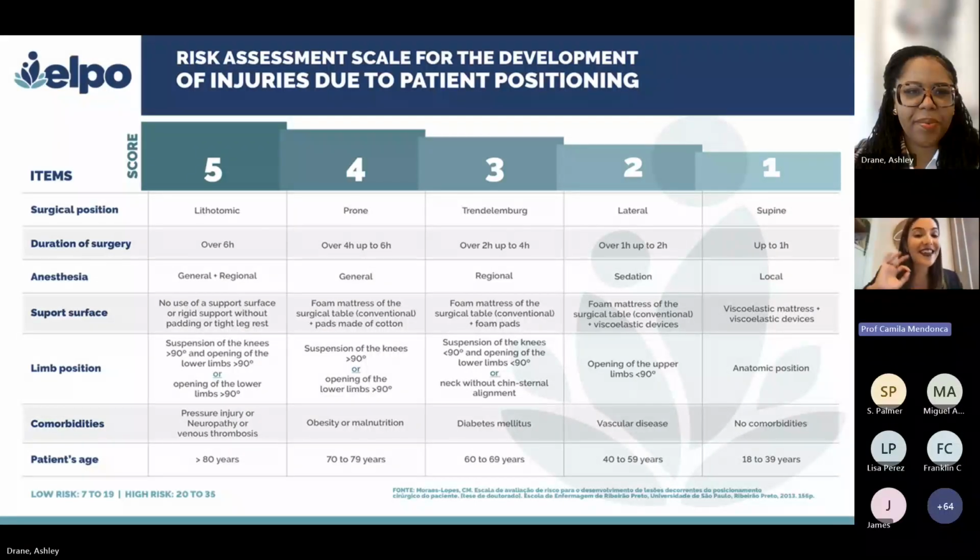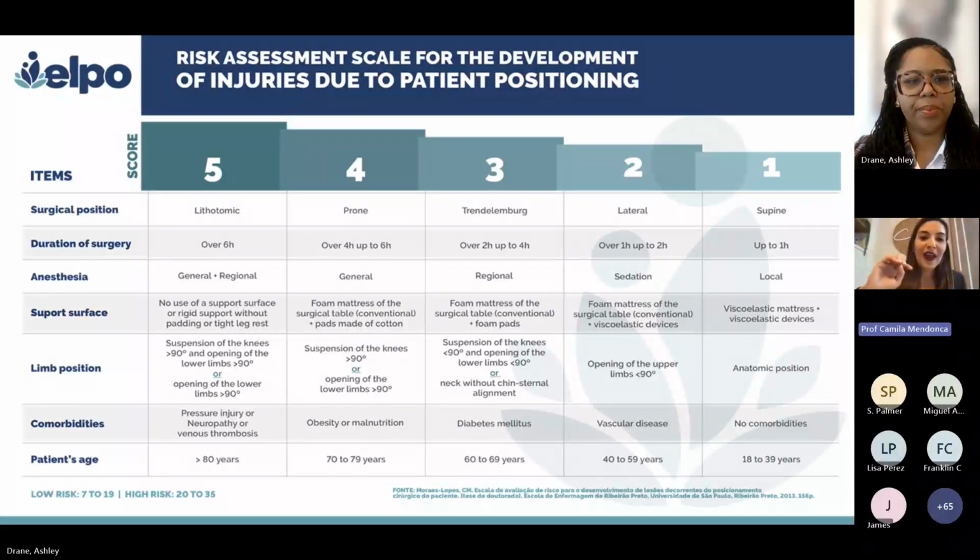ELPO has 10 years since my PhD degree presentation. ELPO is made up of 7 items based on evidence. Those are surgical position, duration of surgery, anesthesia, support surface, limb positioning, comorbidities, and patient's age. Each item of ELPO has 5 sub-items, and they were organized based on the best available evidence.